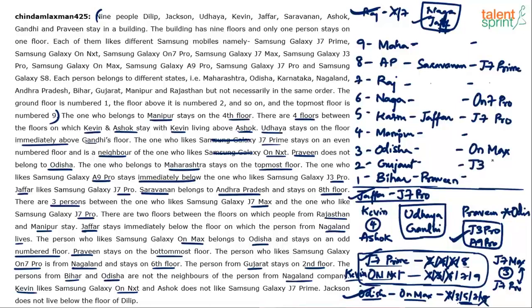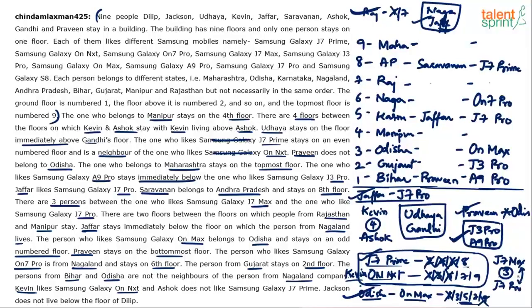So I think this is J3 Pro and this is A9 Pro. Fixed. They have to be together. J3 Pro has to be above A9 Pro. Right? I think this point is also done. Praveen does not belong to Odisha is also done. Yeah. So next point. J7 Max and J7 Pro.